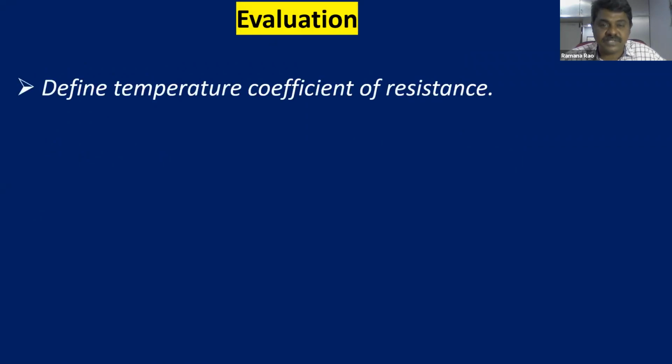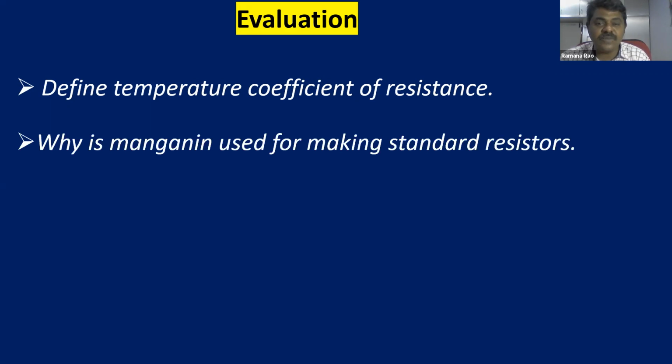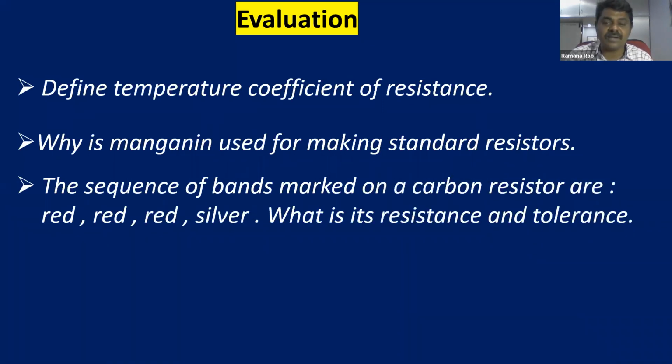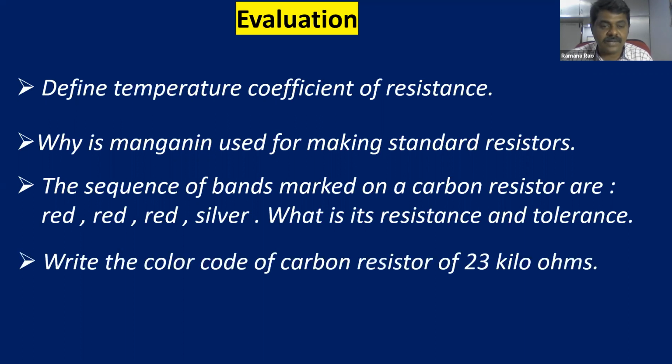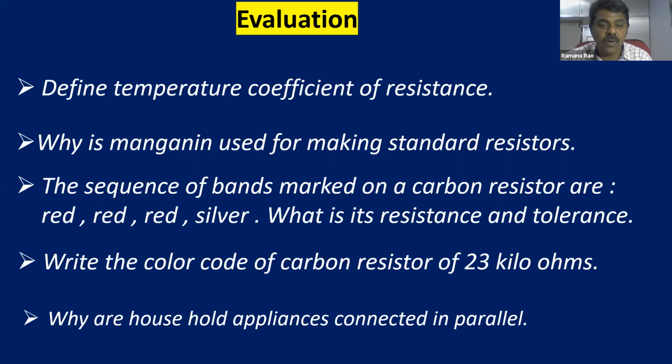Let us try to answer these questions. Define temperature coefficient of resistance, that is alpha. Why is manganese used for making standard resistors? You can find the answers for all these questions after the completion of this lesson. Again, go through this topic. The sequence of bands marked on a carbon resistor are red, red, red, and silver. What is its resistance and tolerance? Write the color code of a carbon resistor of 23 kilo ohm. Kilo means 1000, so 23,000 ohms. Why are household appliances connected in parallel?